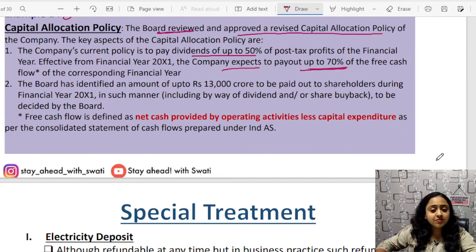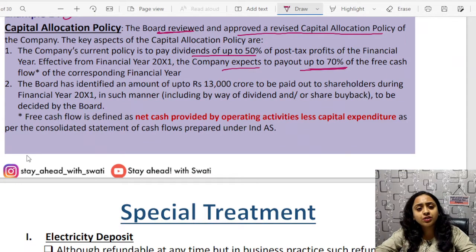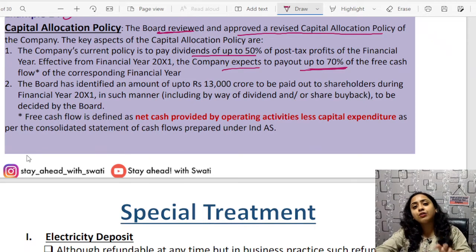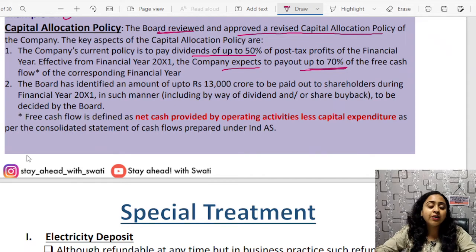Okay, this is simple. How much dividend to be paid, what source of money should be used, whether we should take any loan, debentures, deposits, equity, preference. These are all capital allocation policy. How much dividend should you pay, which year you should pay, what will be the tax liabilities related to it. All this planning is known as capital allocation policy.